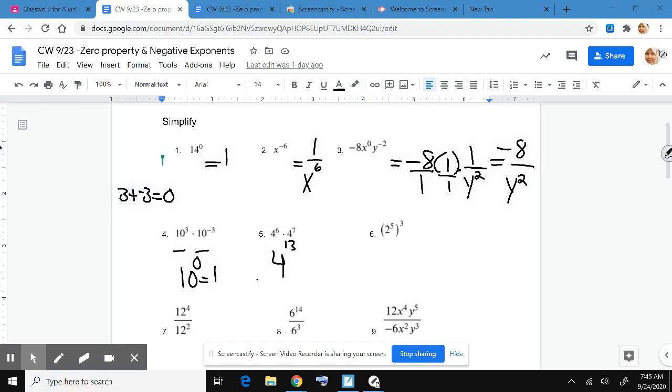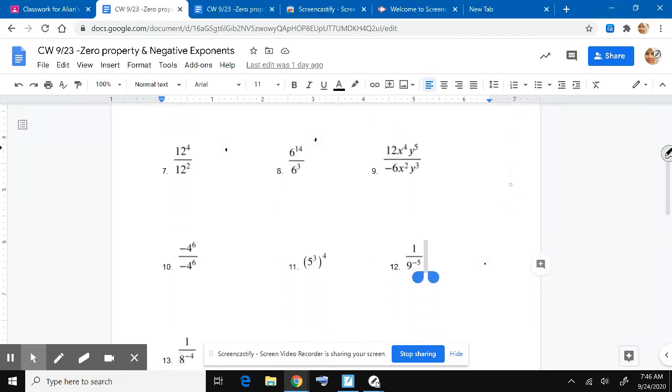Okay. So this means the same thing as 2 to the 5th times 2 to the 5th times 2 to the 5th. If I can erase this here, it's supposed to be 5. So 5 plus 5 plus 5 is 15. So this gives us 2 to the 15th power.